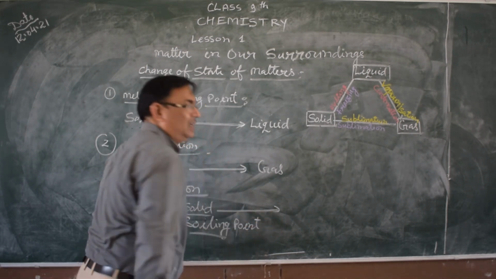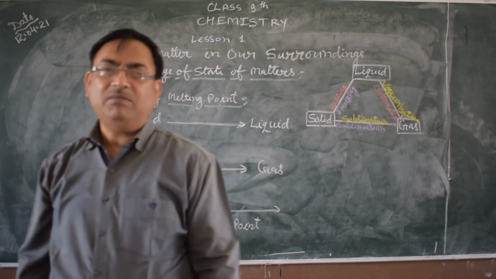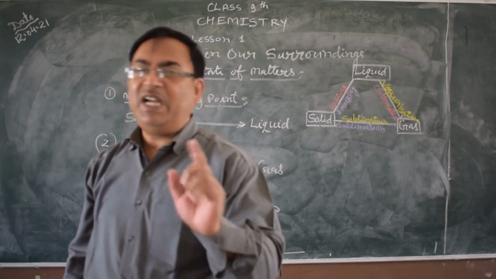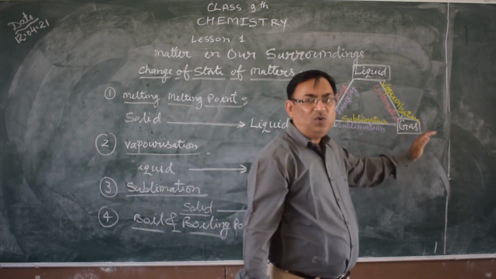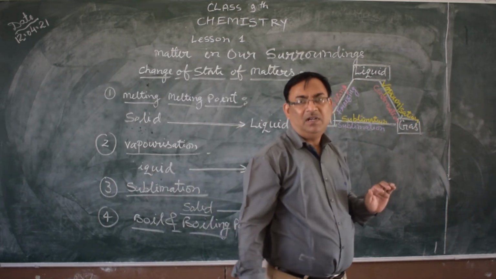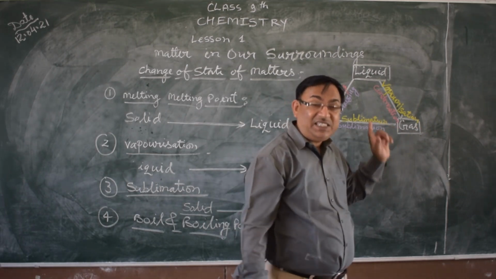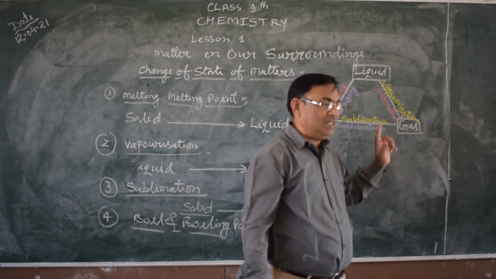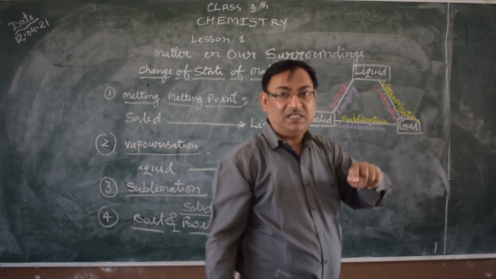For example, water. Water is naturally in liquid form, but when heat energy is provided, it is converted into gaseous form. Vaporization happens at any temperature, but conversion into gaseous form happens at a definite temperature.